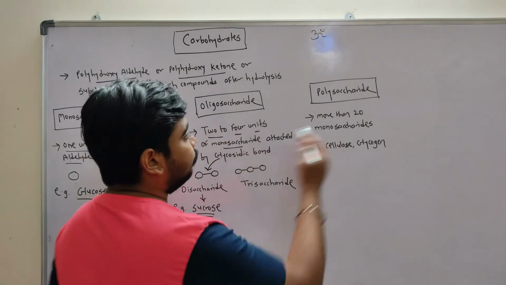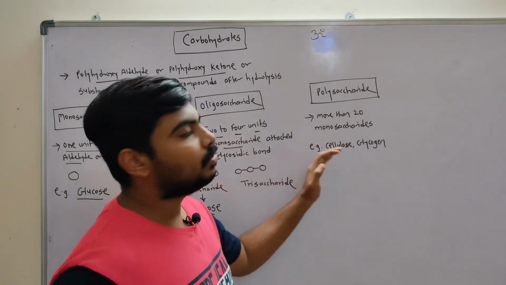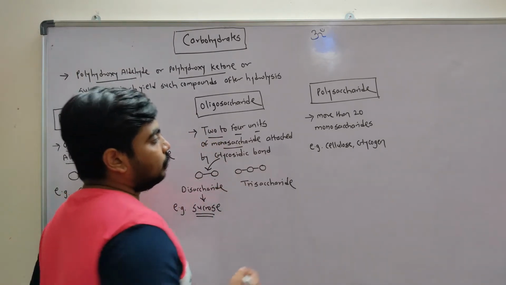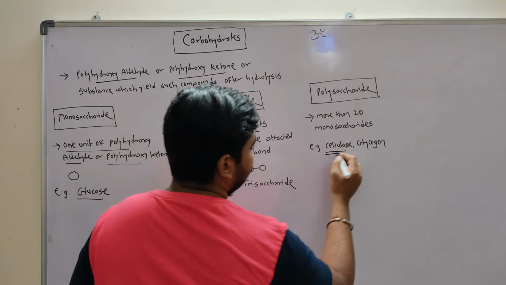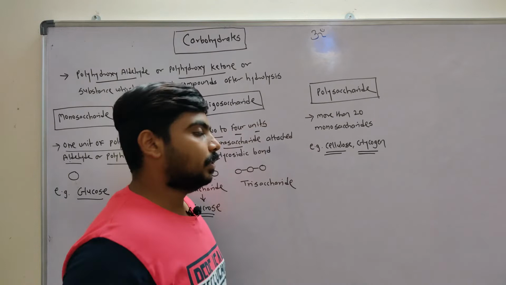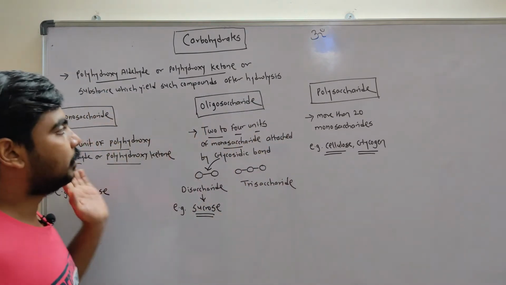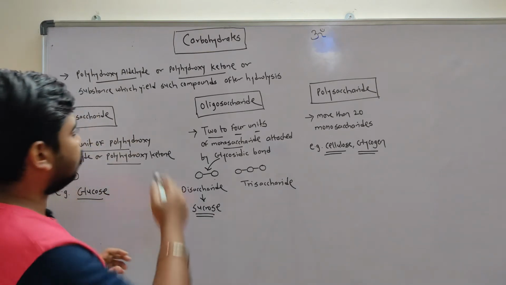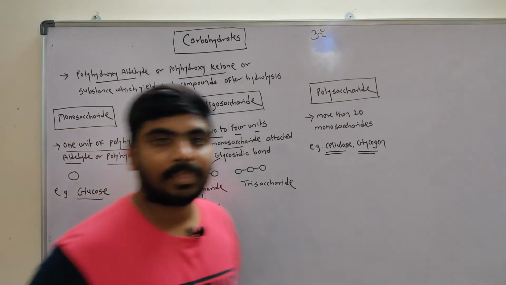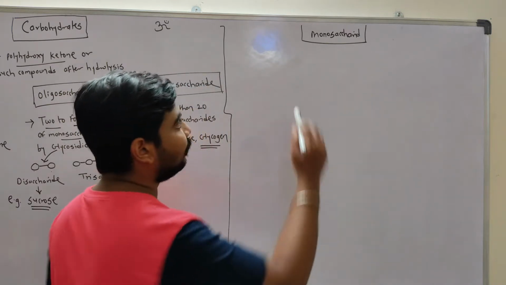Another type is polysaccharide. Polysaccharides have more than 20 monosaccharide units attached by glycosidic bonds. The most common examples are cellulose, which is found in plants, and glycogen, which is found in animals. So that's the carbohydrates, and this is how they are divided into three types according to their structures and complexity. Now we will study the first type, that is monosaccharide.